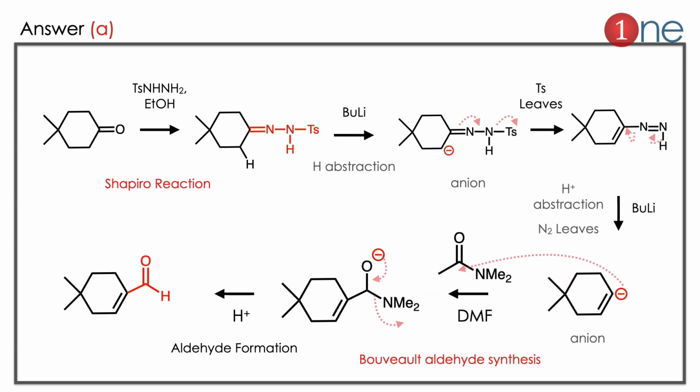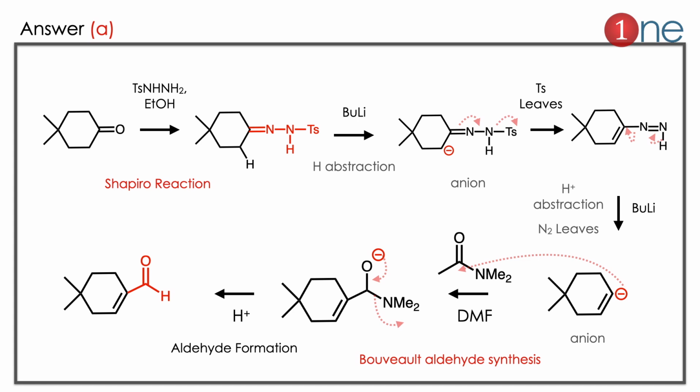Let us see the answer. The answer is A. The starting material contains a ketone. You are using tosyl hydrazine with ethyl alcohol. So it's a Shapiro reaction if you know the reagents and the starting material. In the Shapiro reaction, the hydrazine attacks the carbonyl and water is eliminated. So you got the hydrazone kind of derivative. Then we are using the base, which is butyllithium. Then there is a proton abstraction and anion formation. So the anion is formed. Tosylate is a good leaving group. So the charge travels and tosylate leaves.